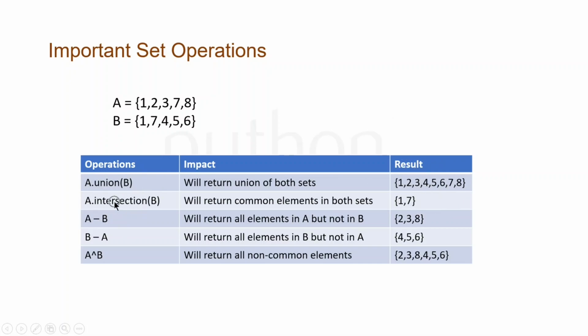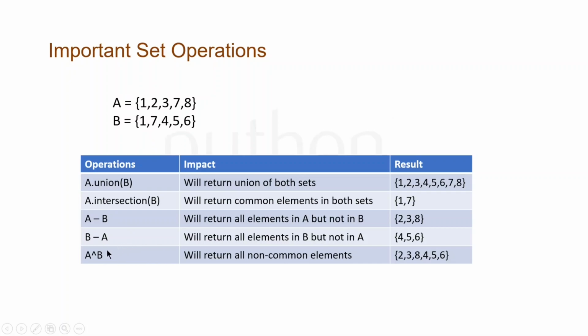A.intersection(B) is the same as in mathematics. Intersection means you get the common elements between A and B, right? Here 1 and 7 are the common ones, so you'll get 1 and 7. A minus B is when you remove all the elements which are there in B. So 1 is there in B, 7 is there in B, so you'll get 2, 3 and 8, right? B minus A, same operation. You will get 4, 5 and 6 because 1 and 7 are already there in A, so you won't get 1 and 7.